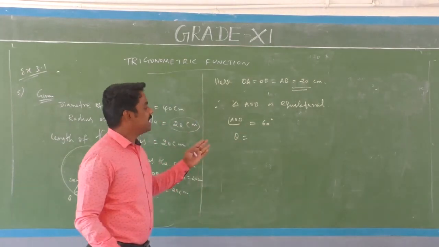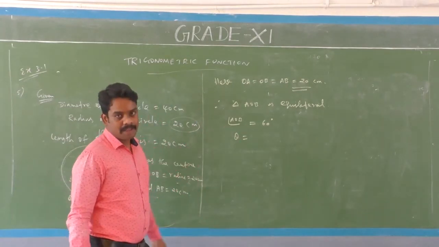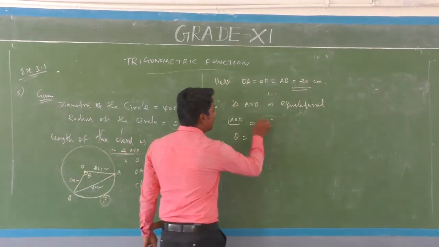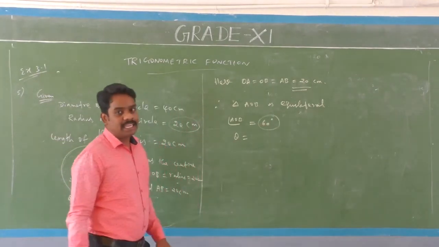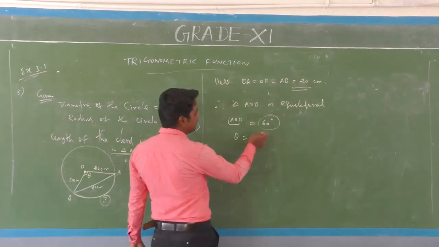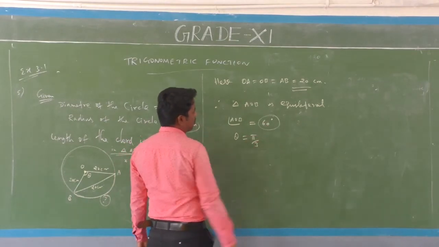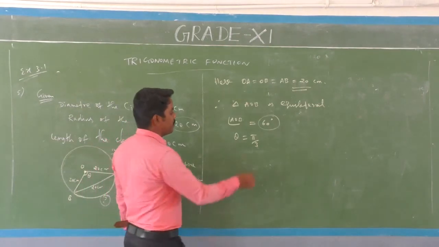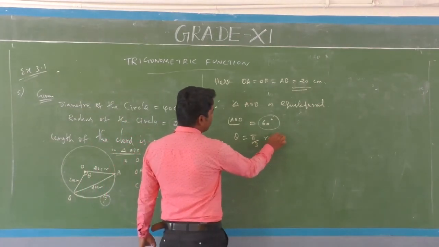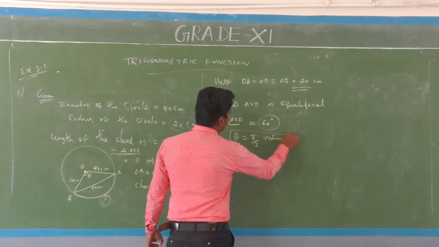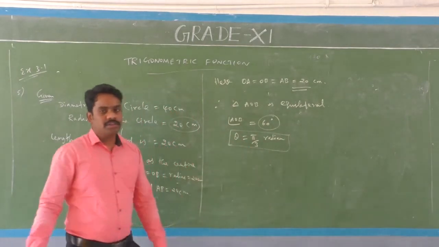The 60 degrees is a degree measurement. This value is converted into radian measurement. So 60 degrees converted into radian measurement is pi by 3. Theta equals pi by 3 radian.